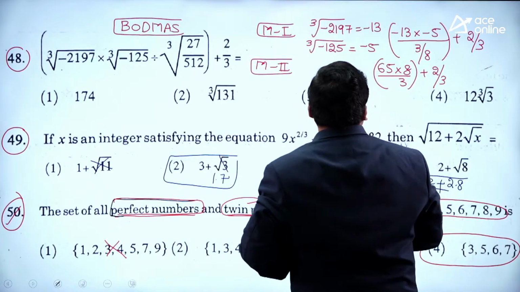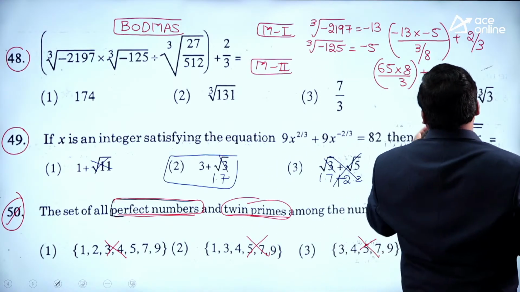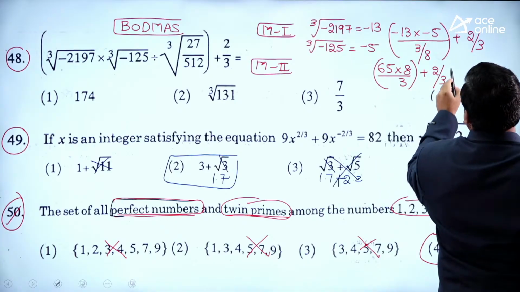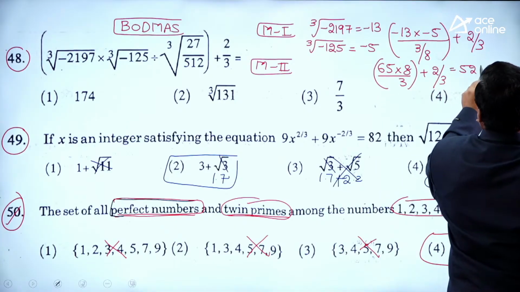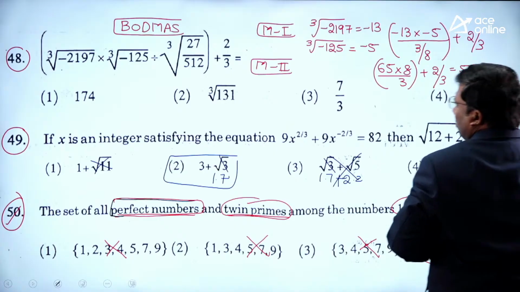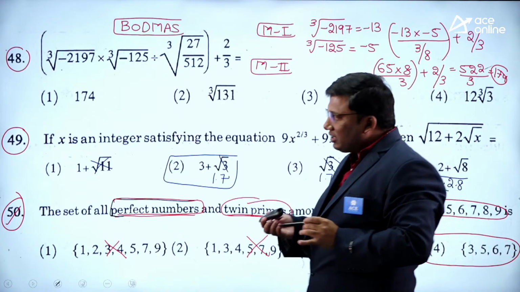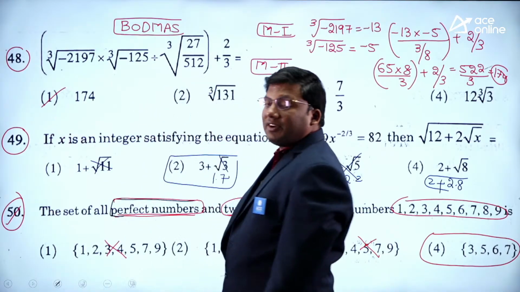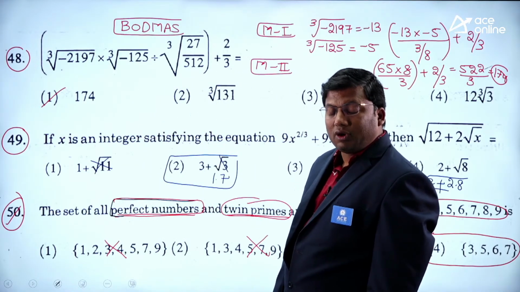So 480 plus 40, 520, plus 2 is 522. 522 by 3 is 174. This is one way to solve. Answer for this question is 174.